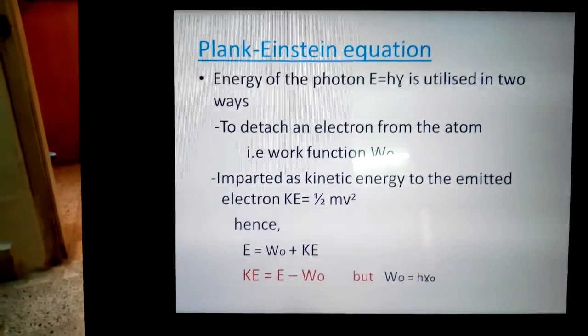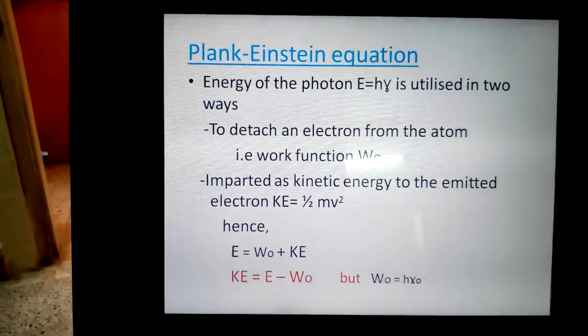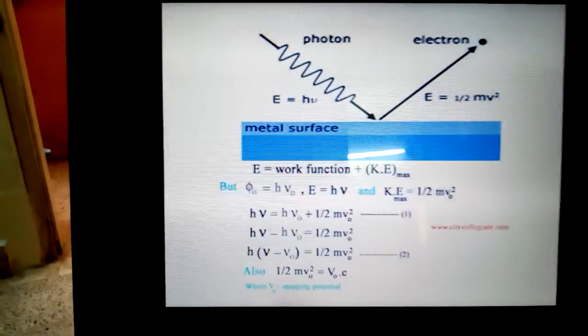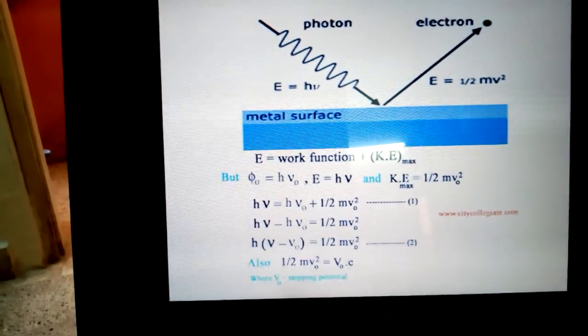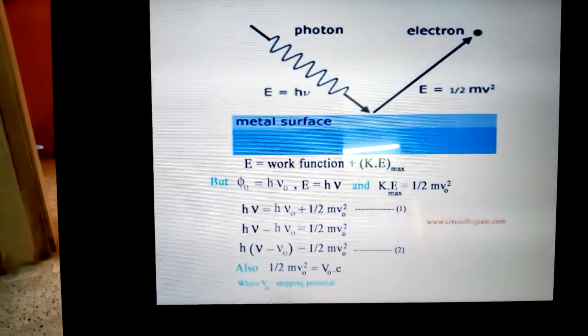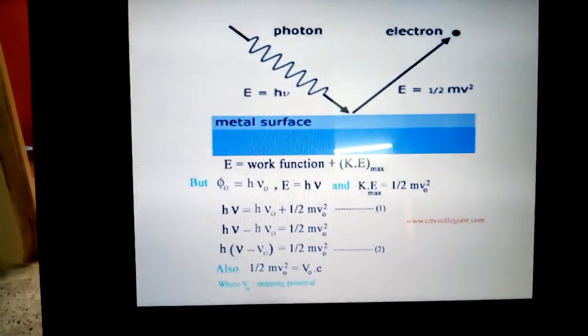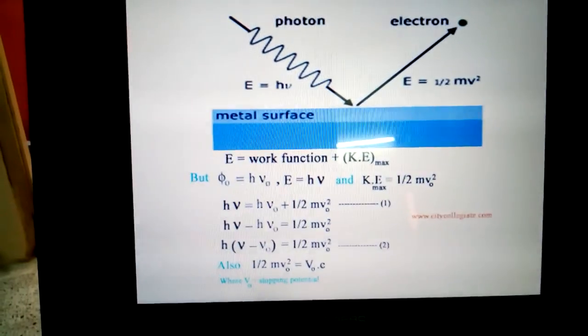So, we can write W0, the work function, is equal to h into nu 0, where nu 0 is the threshold frequency. Now, this equation is simplified over here, putting the value of work function as h nu 0 and the energy of the photon as h nu. When you put these values and simplify this equation, we get the Planck-Einstein equation.